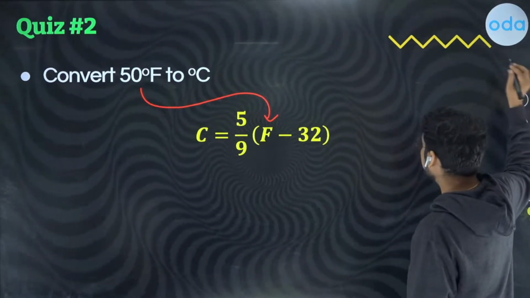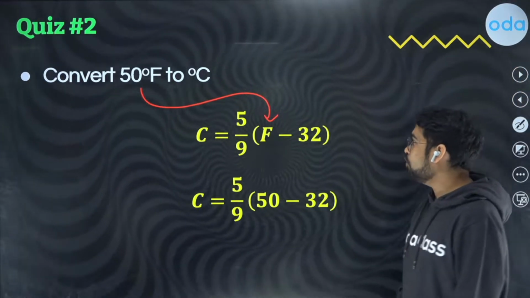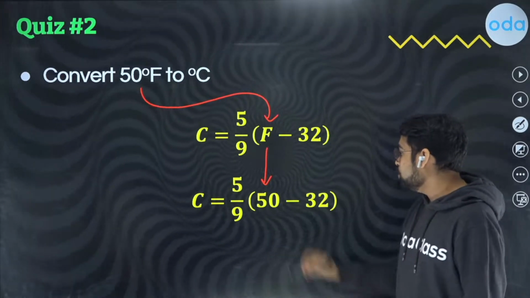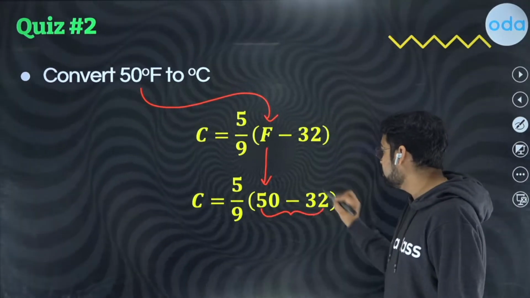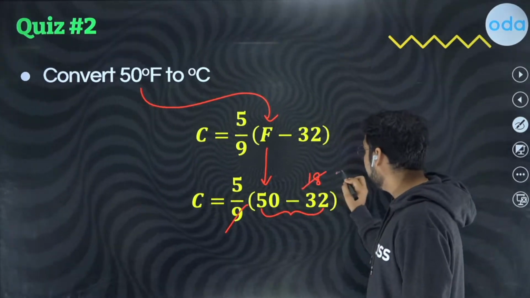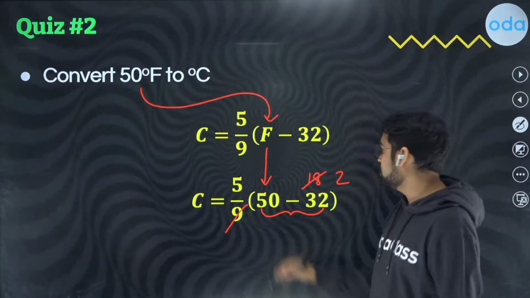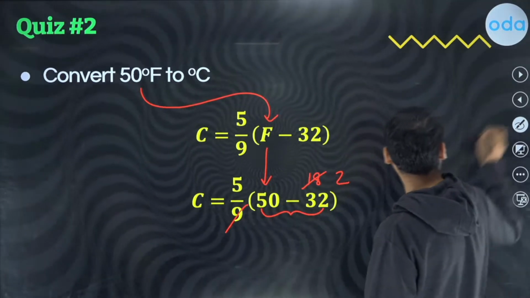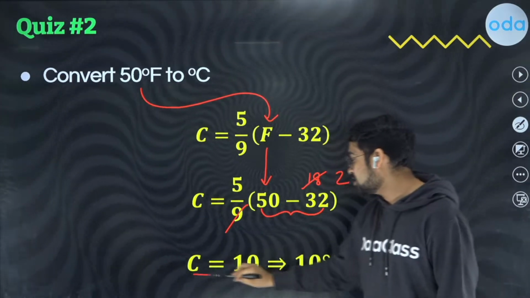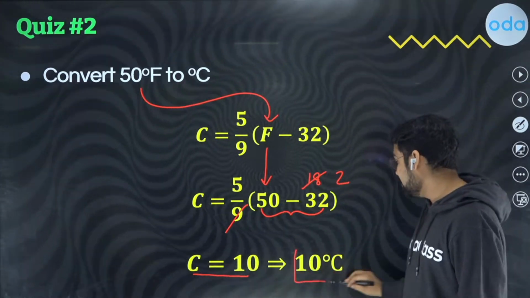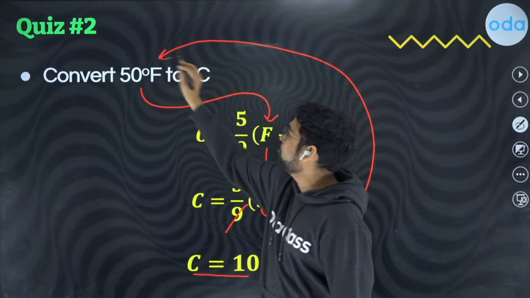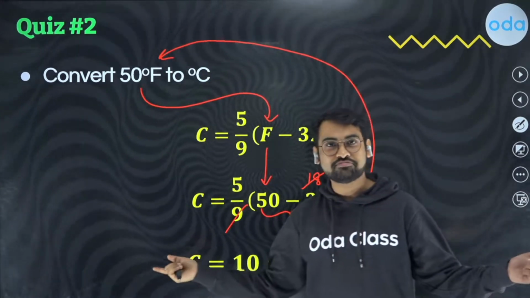So let us try to do that. Once we put the value of F as 50, as you can see over here, you'll get this 50 minus 32 as 18, and I can say 9 2s are 18, 9 multiplied by 2 is 18. So 5 into 2 will give you 10, and that means you get the value of C as 10, or you can say 10 degrees Celsius. So 10 degrees Celsius is also 50 degree Fahrenheit and vice versa.